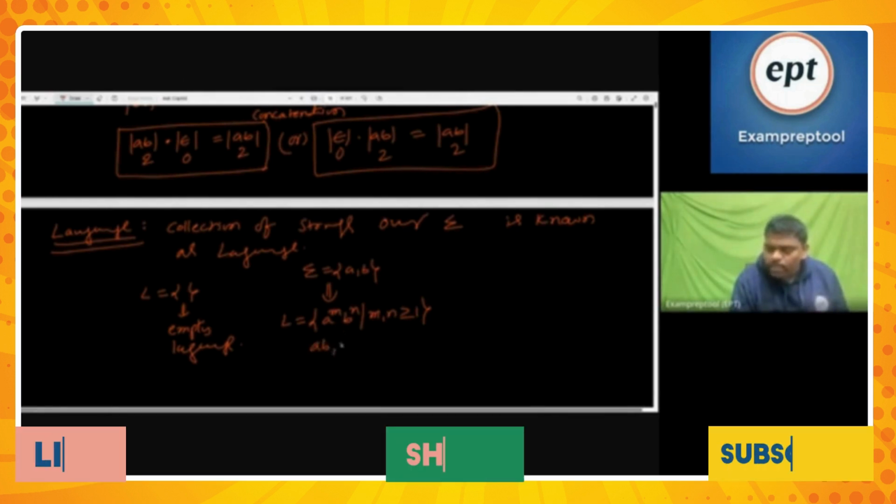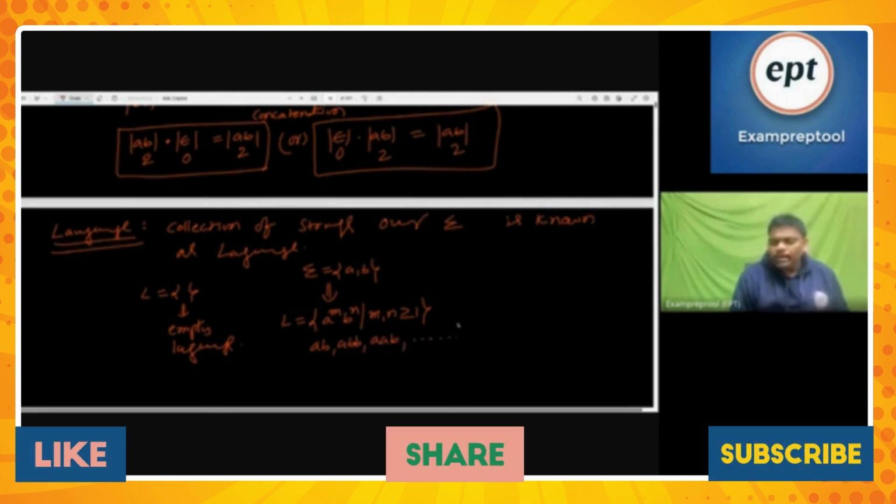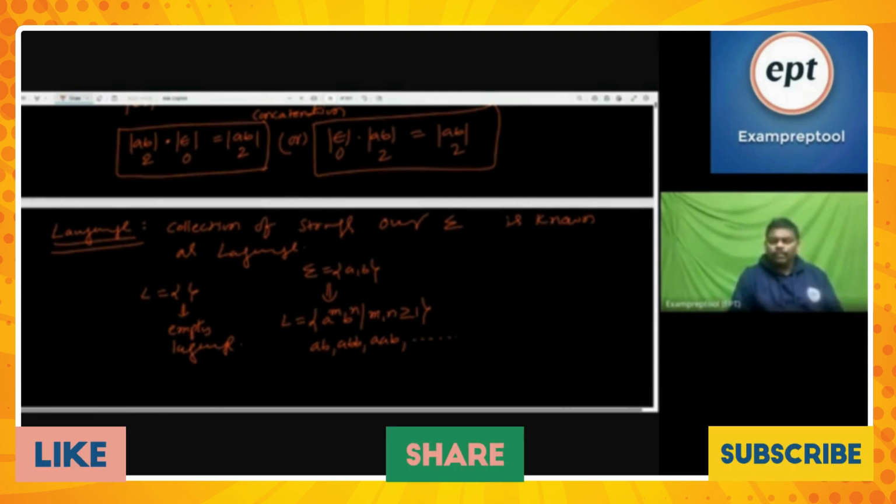Keep m1, n2: abb. Next, m2, n1: aab. It keeps on going, with m and n any value greater than or equal to 1. This is an infinite language.